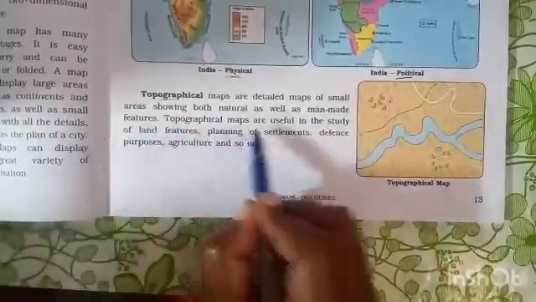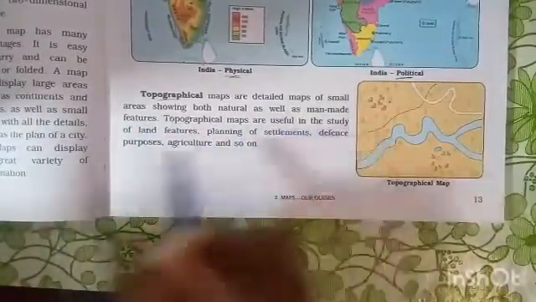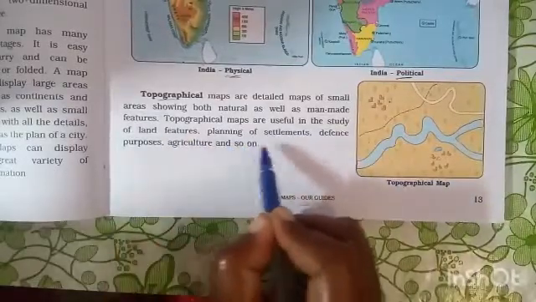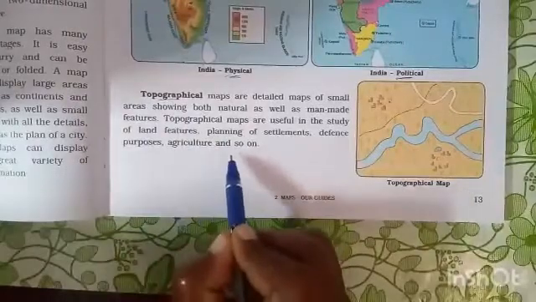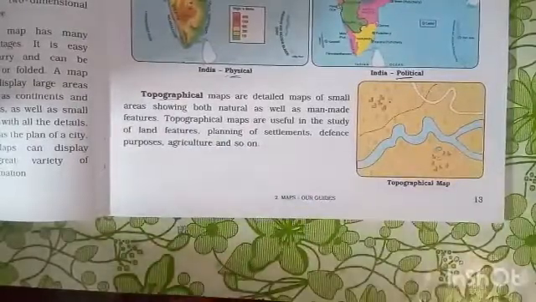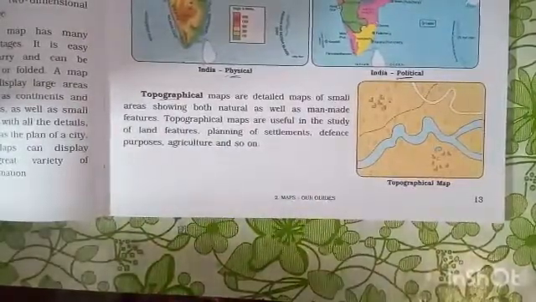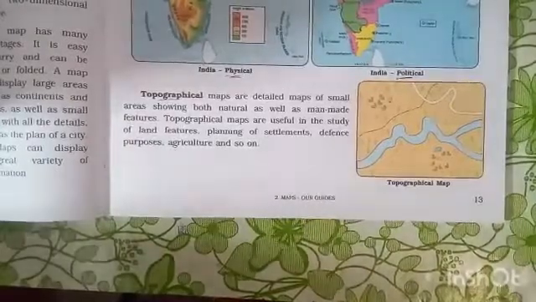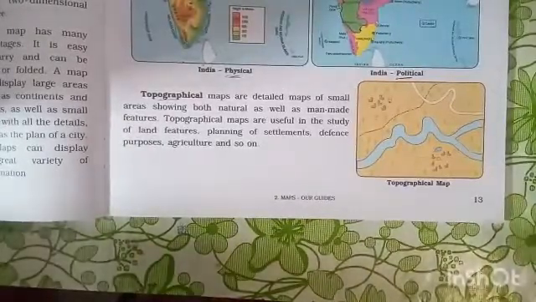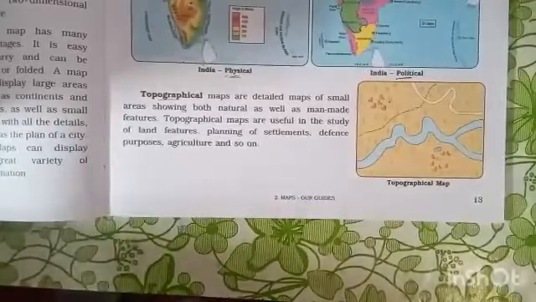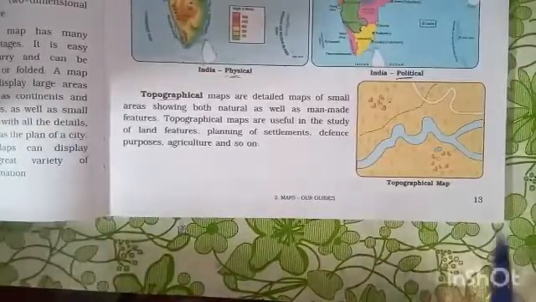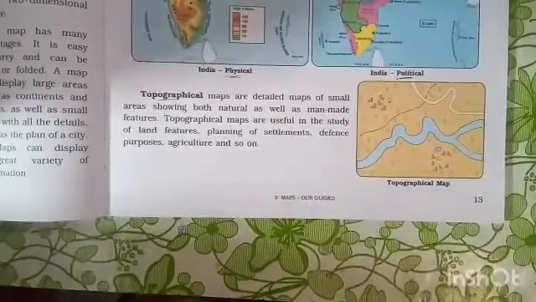Topographical maps are useful in the study of land features, planning of settlements, defense purposes, agriculture and so on. Dear students, this map is special because it gives detailed information about areas, and it looks natural. Then it shows man-made features.